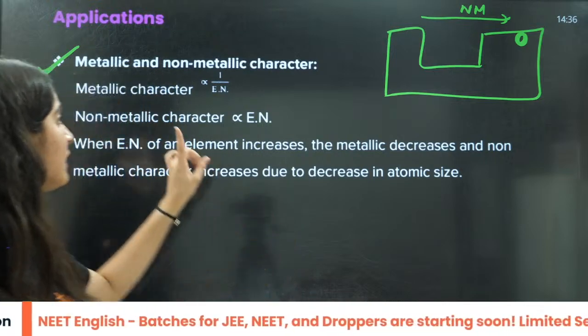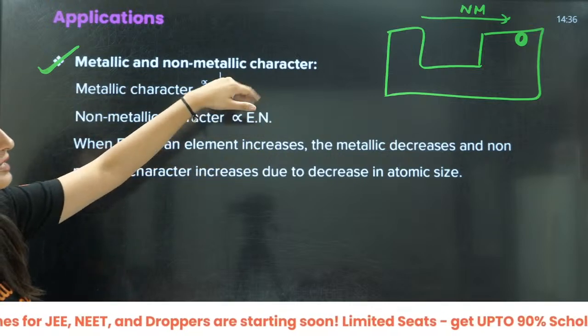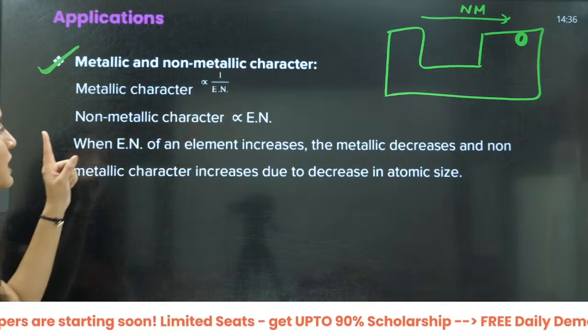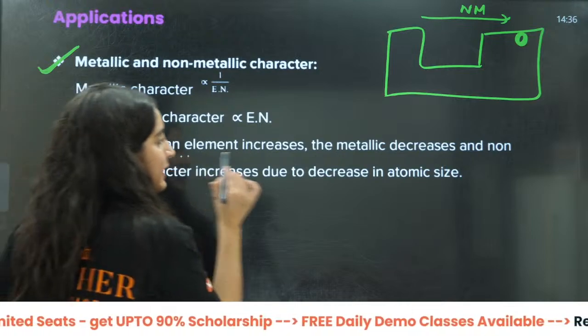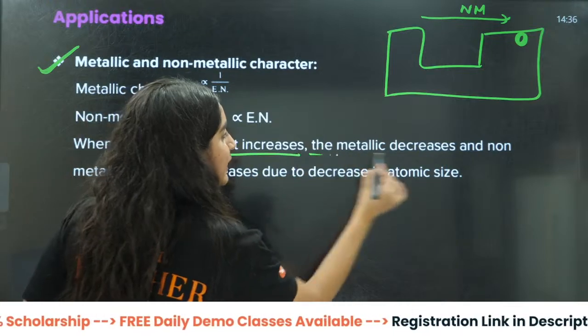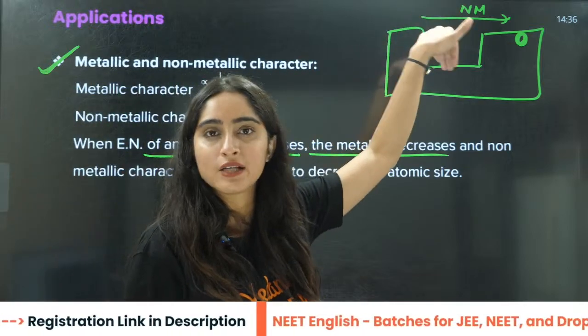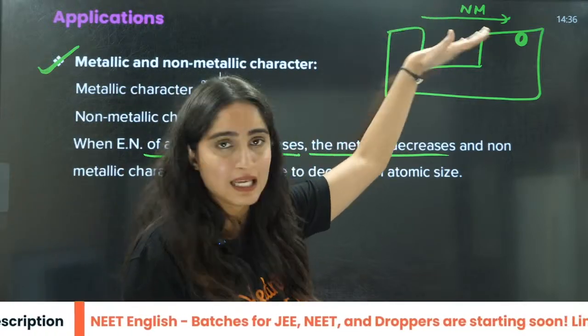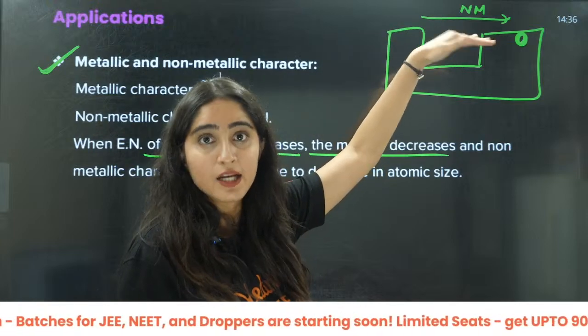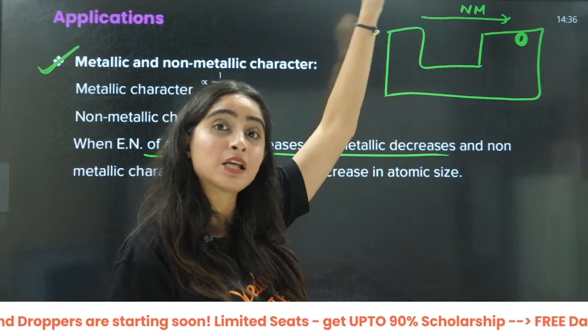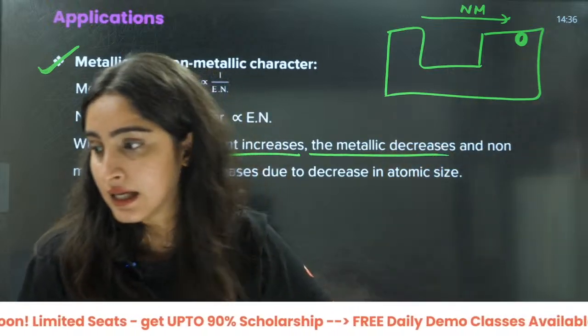That is why we are saying that non-metallic character is directly proportional to electronegativity. When electronegativity of the element increases, the metallic character decreases. As electronegativity is increasing along the period, non-metallic character is increasing, but metallic character is decreasing, right?